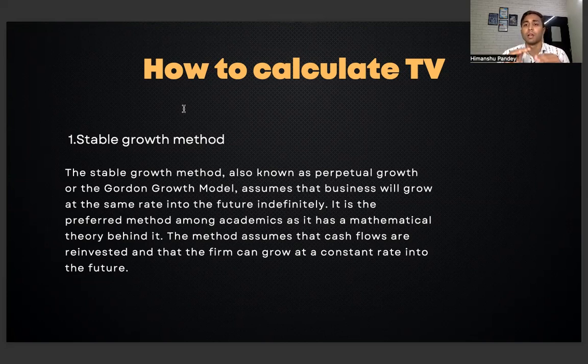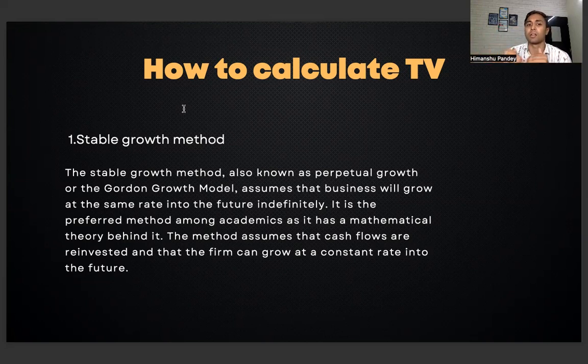In this way, if you're planning to buy a particular company, you are assuming that the company is going to give a consistent cash flow till infinity. It means the company will give you a consistent income, if you are assuming that infinite.